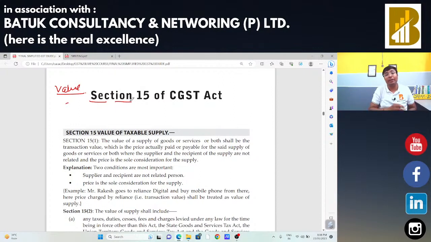In that transaction value, all types of incidental expenditure, loading unloading expenditure, are to be included. Also if there is any type of duty, sales taxes, in that case that duty or taxes will be included for calculating the transaction value, except the taxes on account of GST, which will not be included. All these things we had already discussed.